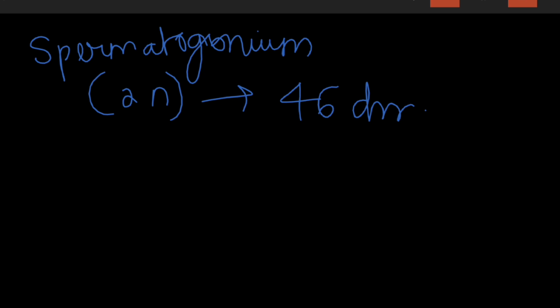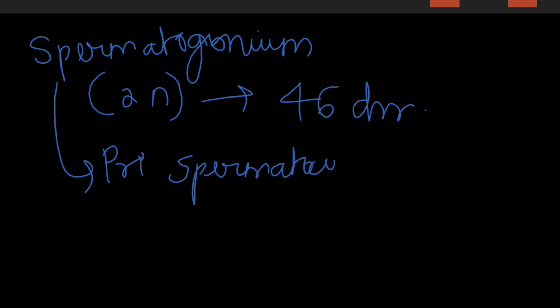Some of the spermatogonia are called primary spermatocytes, which periodically undergo meiosis. Meiosis means reduction division.